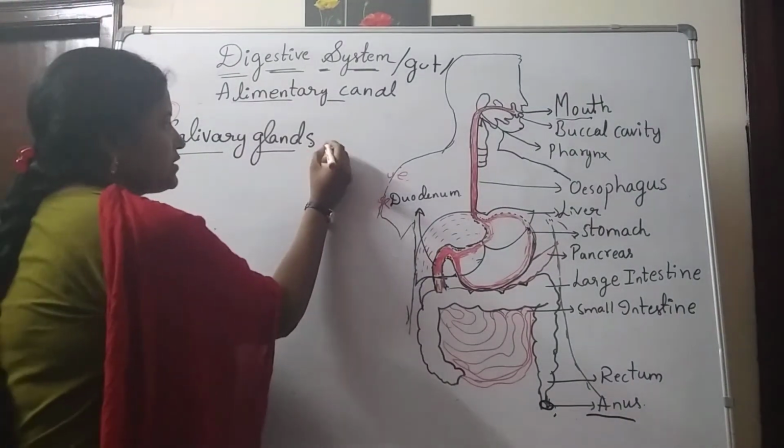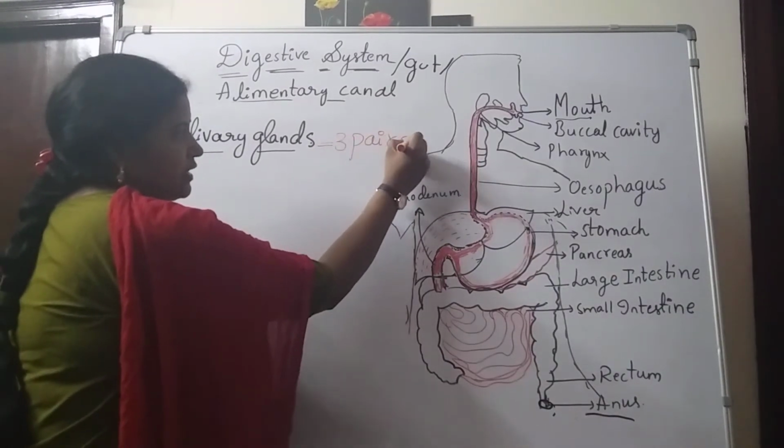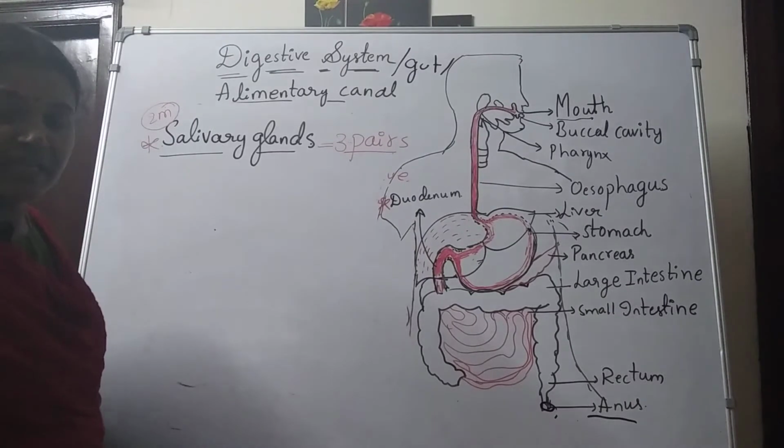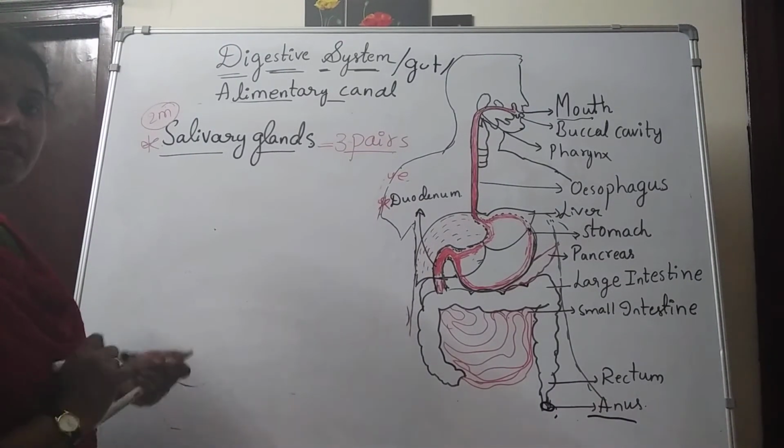How many pairs of salivary glands are present? 3 pairs. And what are those 3 pairs of salivary glands?